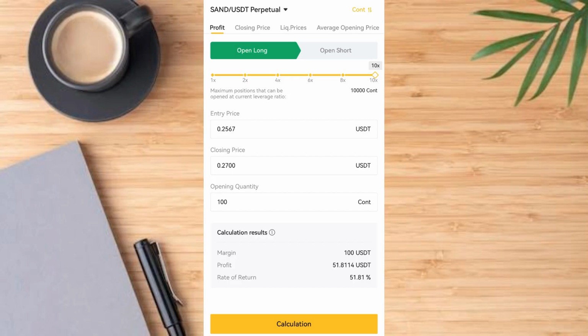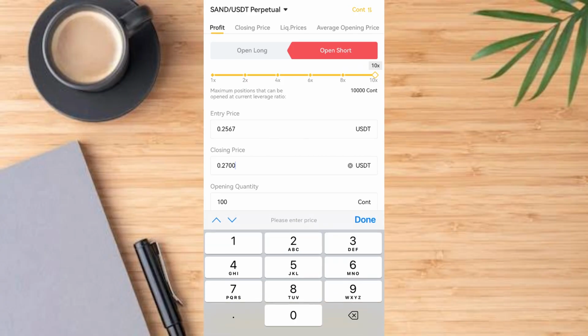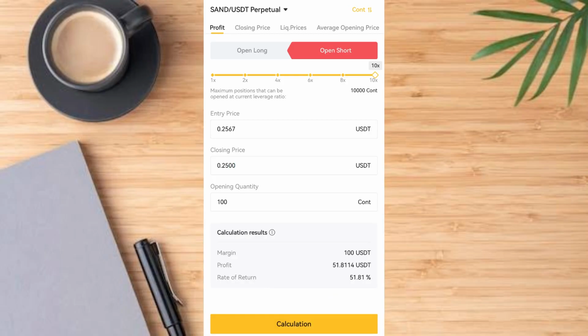Based on the price, the value is going to increase. Now, if we predict that the price is going to come down, and don't forget our entry price is this, it means that your closing price is going to be lesser than the entry price. Let's say it's 25.00 this time around. We expect the price to fall like this. Don't forget that we've switched to short now. Tap on calculate. So we're going to make around 26% of what we invested. So if you invested 100 USDT, you're going to get $26 as the expected profit.